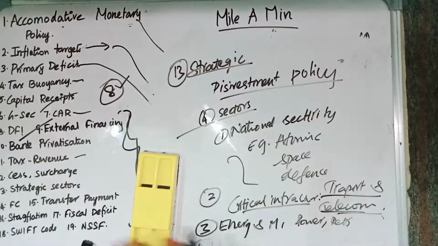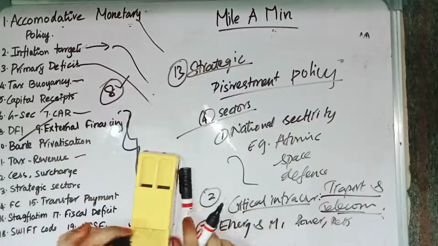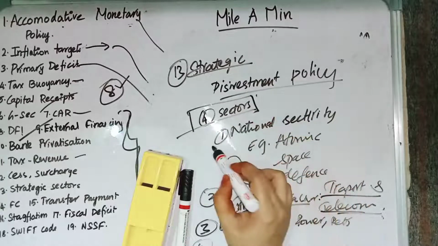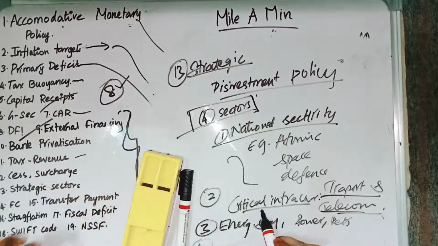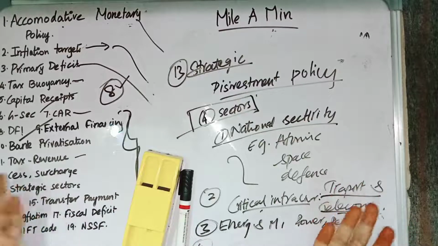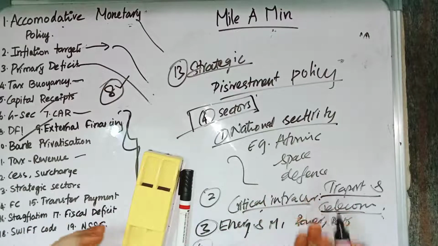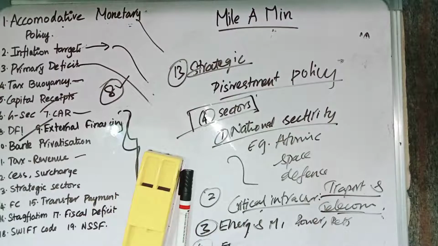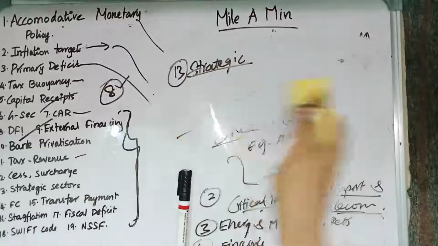So in the budget, the government has announced a disinvestment policy, and under this policy the government has defined 4 sectors as strategic sectors. One sector is national security, in which we have atomic, space and defense. The second one is critical infrastructure, which is transport and telecommunication, and the third one is energy and minerals. In energy and minerals we have power, petroleum, coal and other minerals, and the fourth one is financial services. Under financial services we have banking, insurance and other financial services. So these are the sectors which the government has identified as strategic sectors.